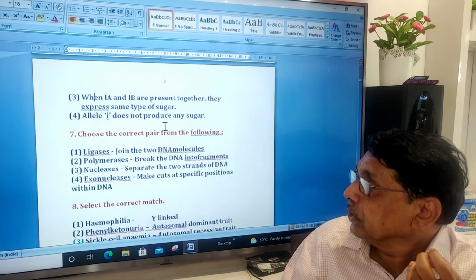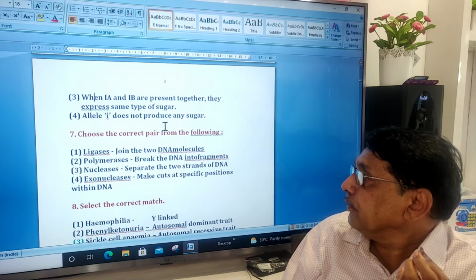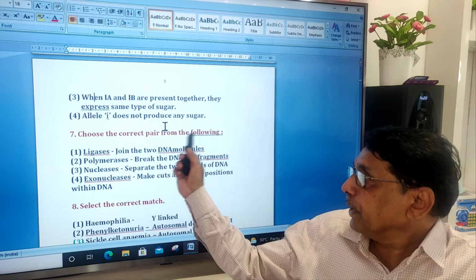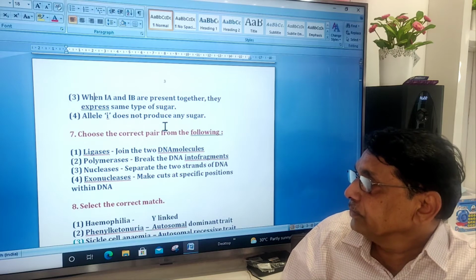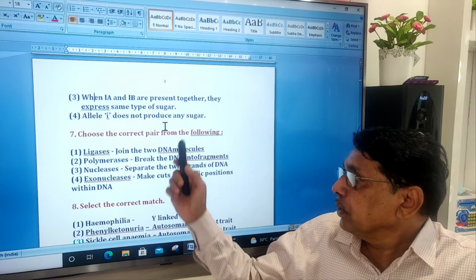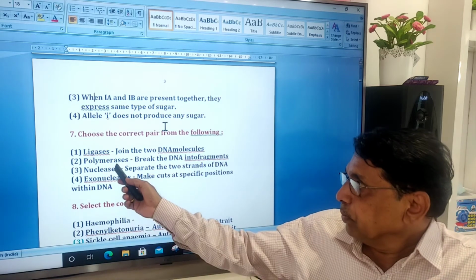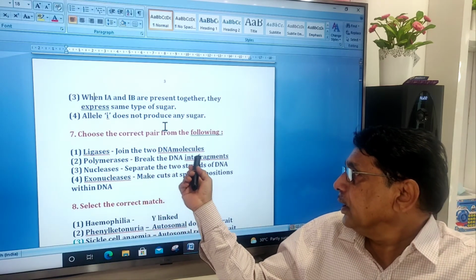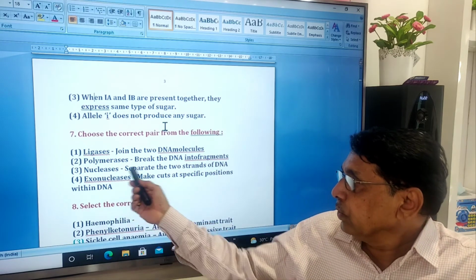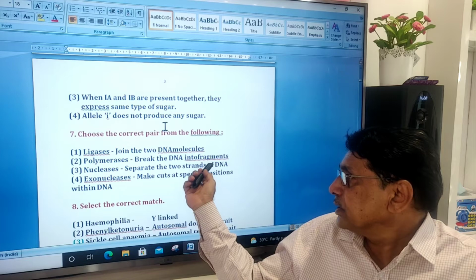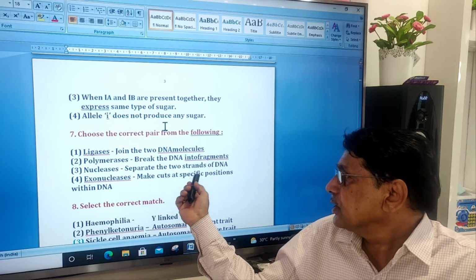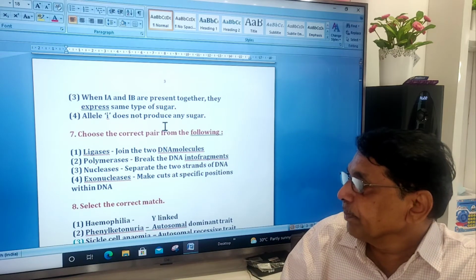Then 7. Choose the correct pair from the following. Ligases join the two DNA molecules. Polymerases break the DNA into fragments. Nucleases separate the two strands of DNA. Exonucleases make the cuts at specific positions within the DNA.